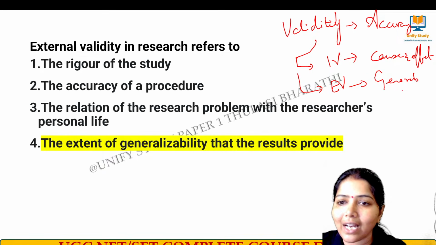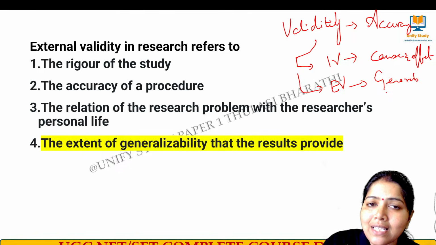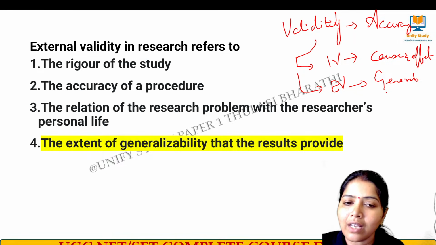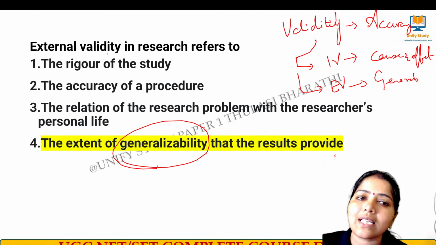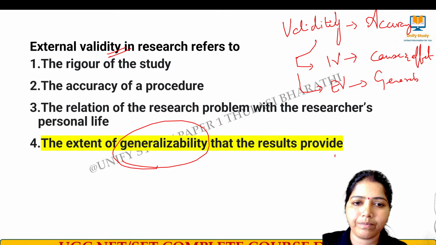What do you mean by generalizability? It means I have applied this in one case, whether I am able to generalize it to another scenario where the same thing has been done. So the extent of generalizability that the results provide, we call it external validity. Okay. Next, question number 18.